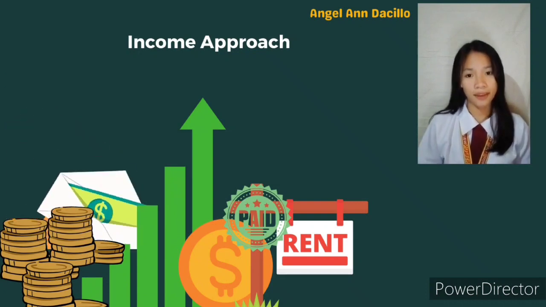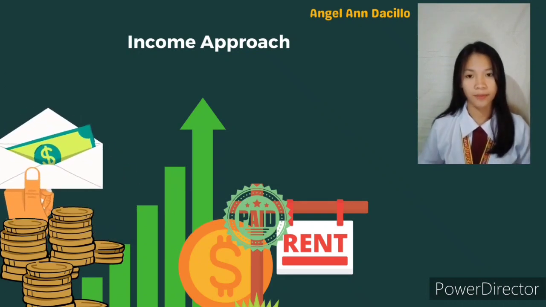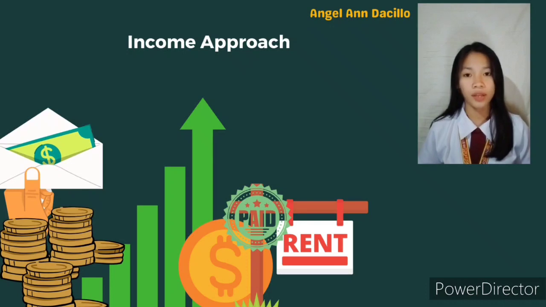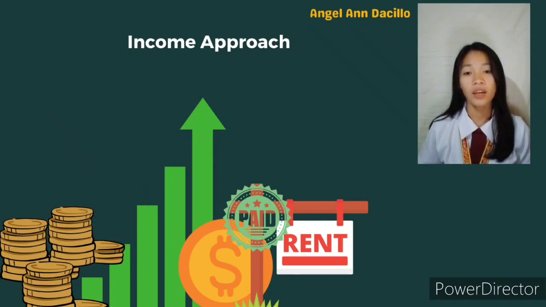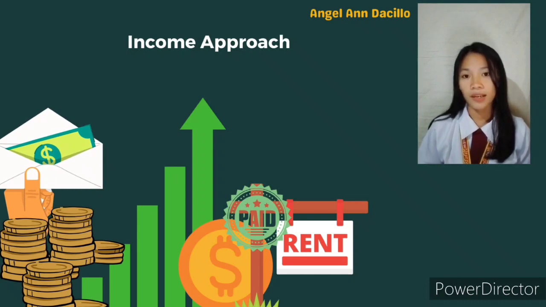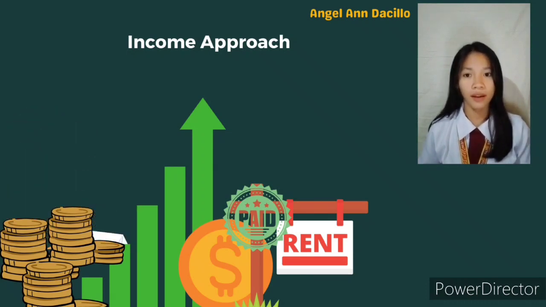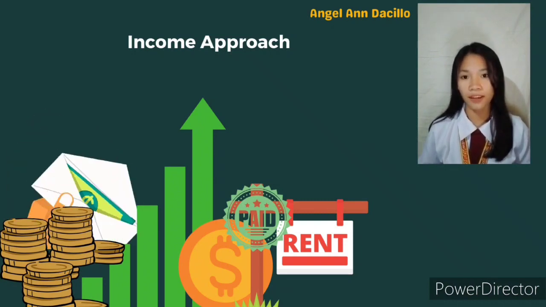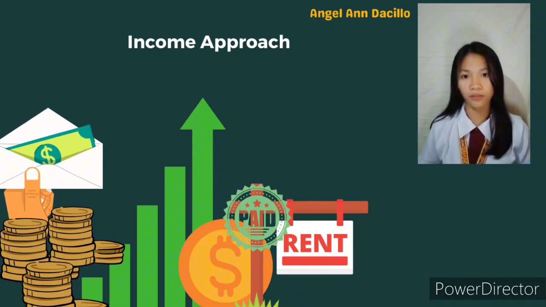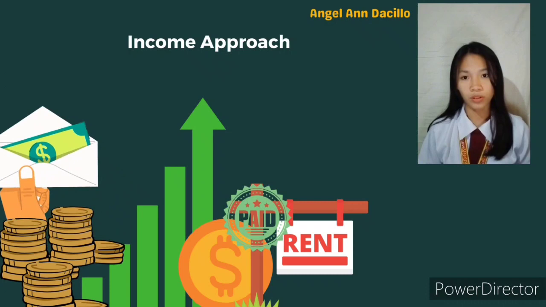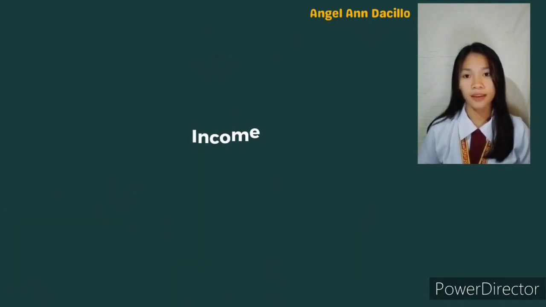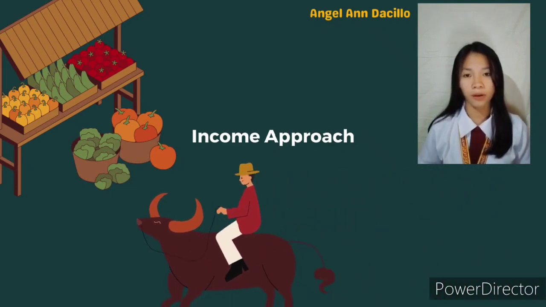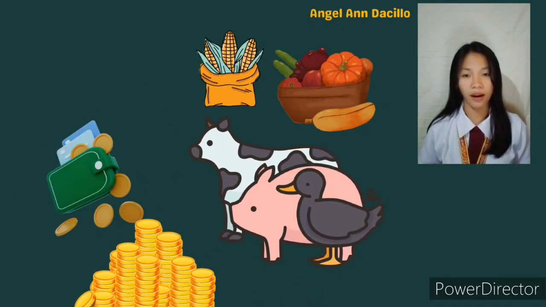So, as an example, let us say you work at a company that produces cars. Your salary is part of the income generated by the company, which is included in the calculation of gross domestic product using the income approach. Similarly, the profits earned by the company, the rent paid by the company for its office space, and the interest earned by the company on its investments are all included in the calculation of gross domestic product using the income approach. Another example is the income earned by a farmer. The income approach would add up all the income earned by the farmer from selling crops, livestock, and other agricultural products.